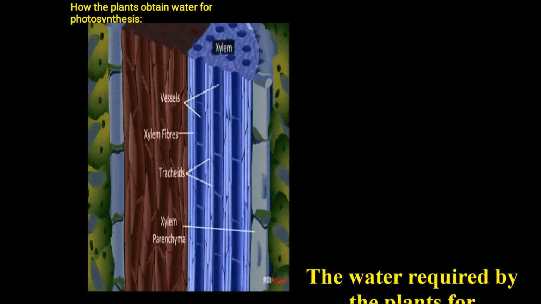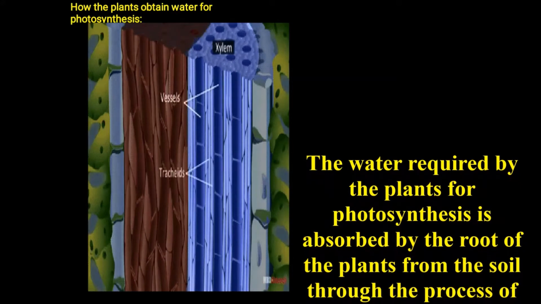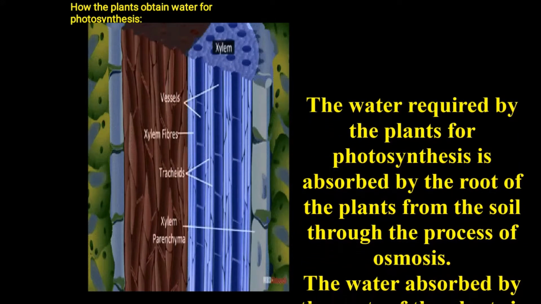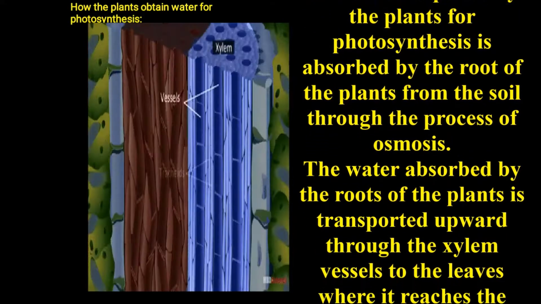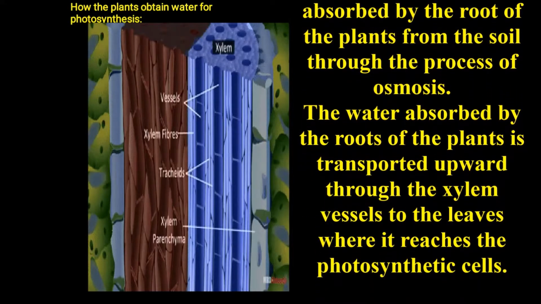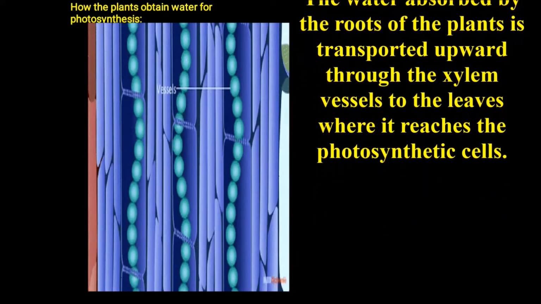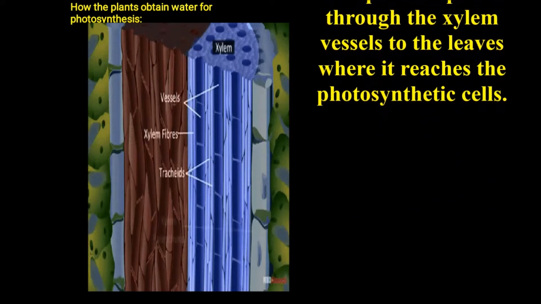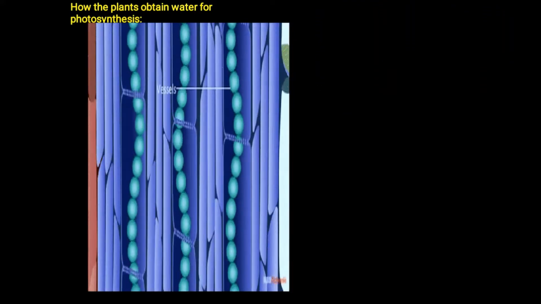Now, let us discuss how the plants obtain water for photosynthesis. The water required by the plants for photosynthesis is absorbed by the roots of the plants from the soil through the process of osmosis. The water absorbed by the roots of the plant is transported upwards through the xylem vessels to the leaves where it reaches the photosynthetic cells.